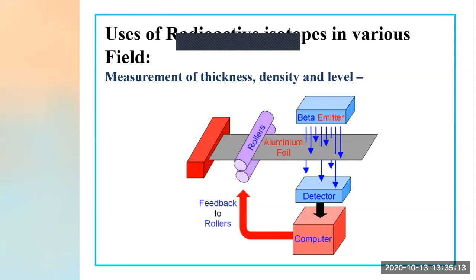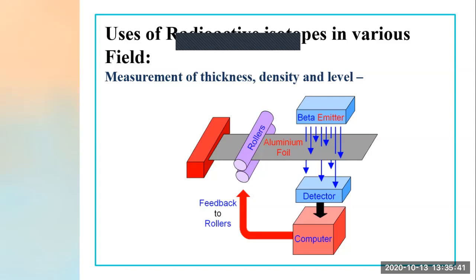Due to the amount of radiation detected, by a computerized process we are able to know the thickness of that foil. The detector gives data to the computer and the computer gives feedback to the rollers again.